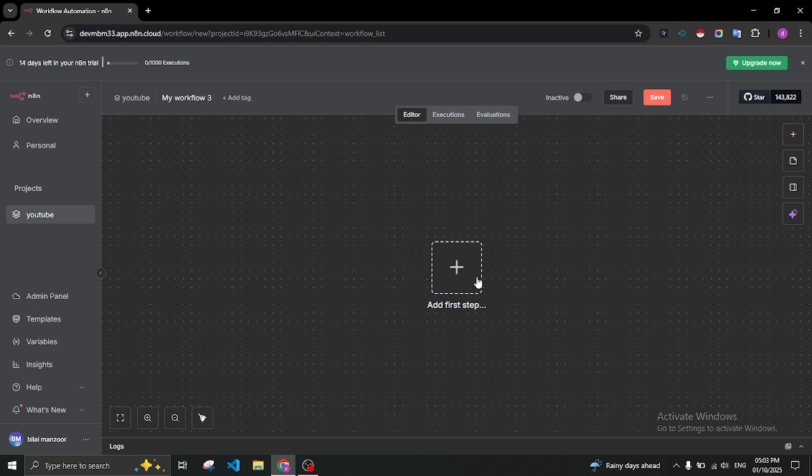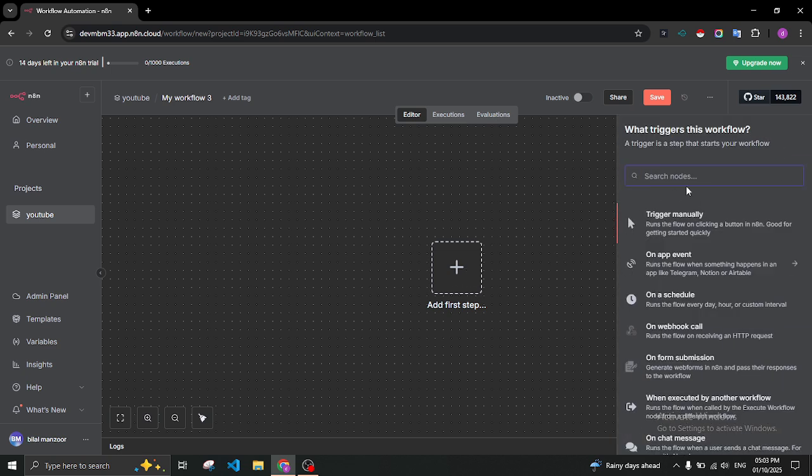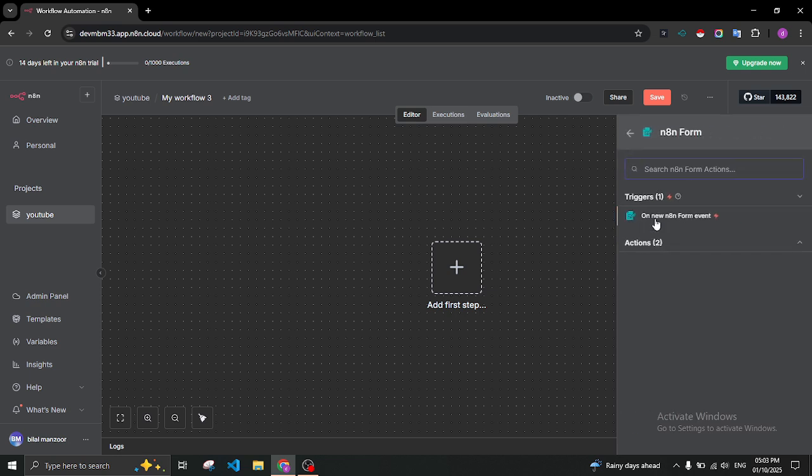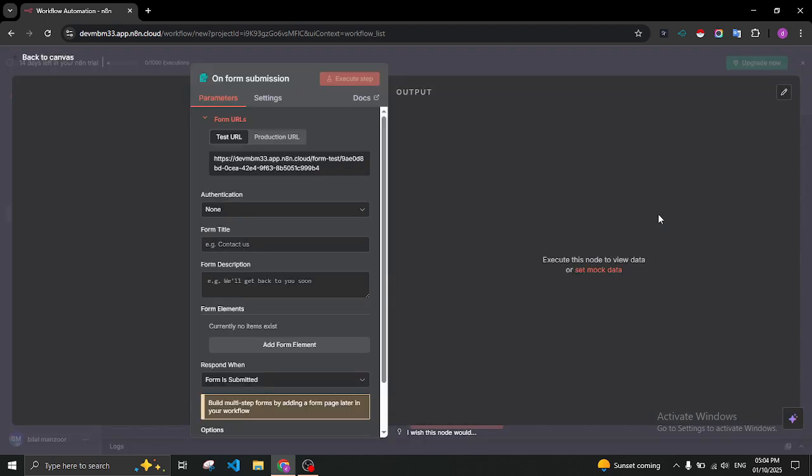And to add our trigger, as we read in the slides, we have a starting trigger. So to add the starting trigger, we can add from here and from here too, from both options. And we will add a form trigger. Okay, we write here forms, n8n form, and here is a trigger and here are the actions. And now we will select the trigger. So trigger is added into the canvas.